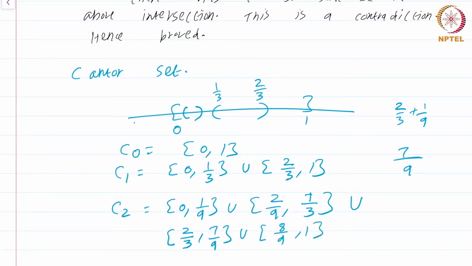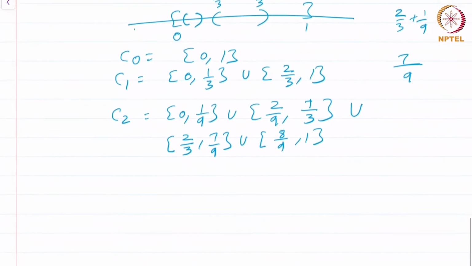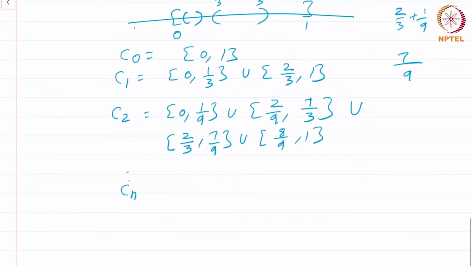Okay, so I hope the procedure is clear. You successively define C1, C2, C3, and so on. And in Cn, what you do is you look at each piece of the preceding union and remove the middle 1/3 out of it. Now I'm going to leave an exercise. Give a formula for this. Hint: think 1/3 to the power n. That's the vague hint I'm giving you. Give a formula for how Cn is going to look.